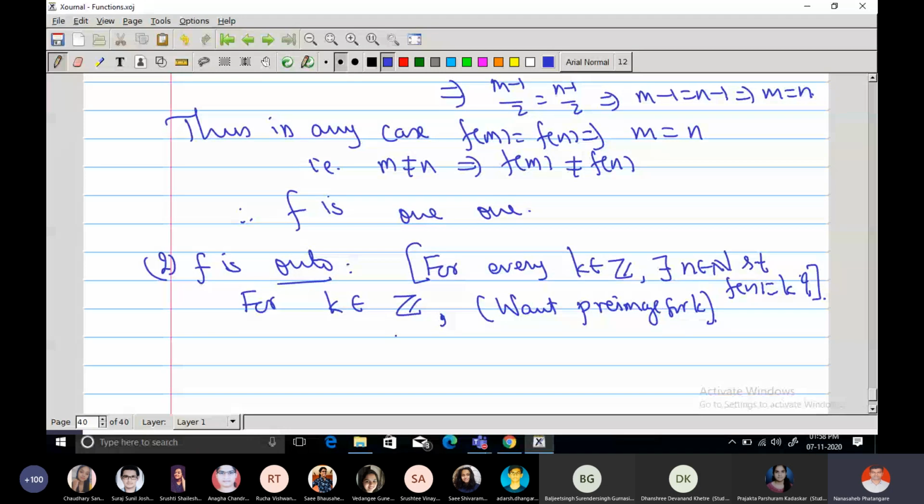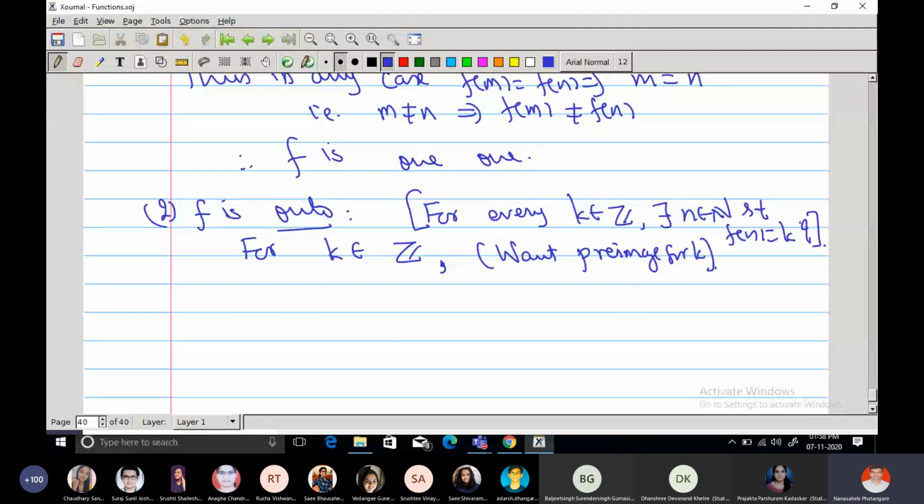So how to produce a preimage? What is a preimage for k? Sir, if it is negative, it will be 1 minus 2n. And if it is positive, it will be just 2.